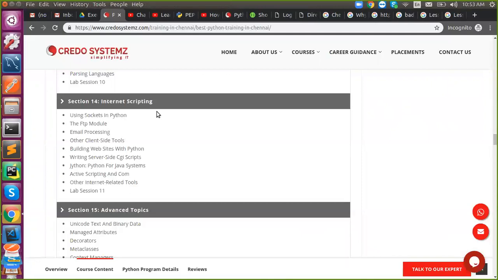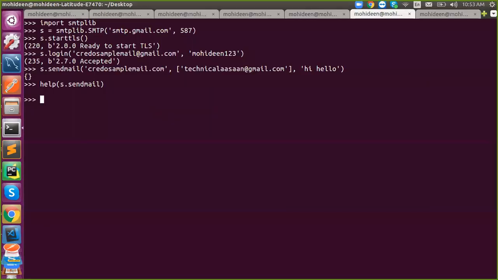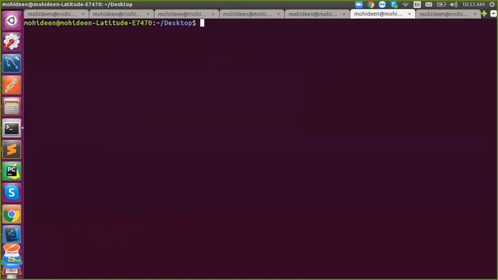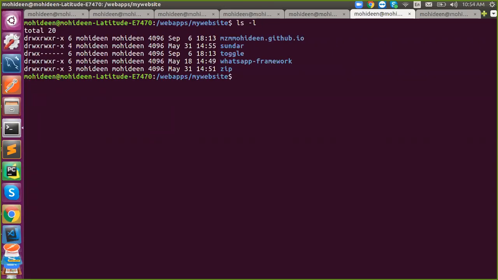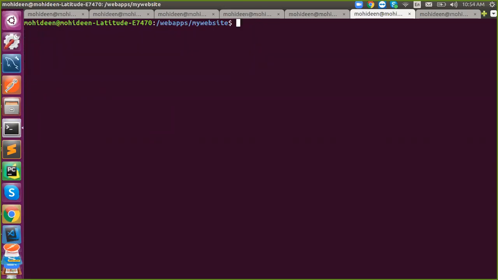So next thing is building a website with Python. For that, I will demonstrate the basics with Django. With the help of Django, we can create a Pythonic website. So I'll showcase the basics of it. For that, we need a package called Django. Pip install Django. The application will be installed in your machine. I'm already having that, so I don't need to install it.